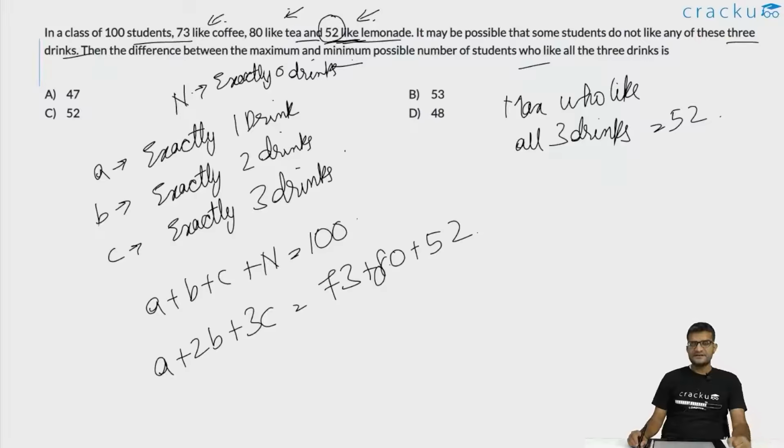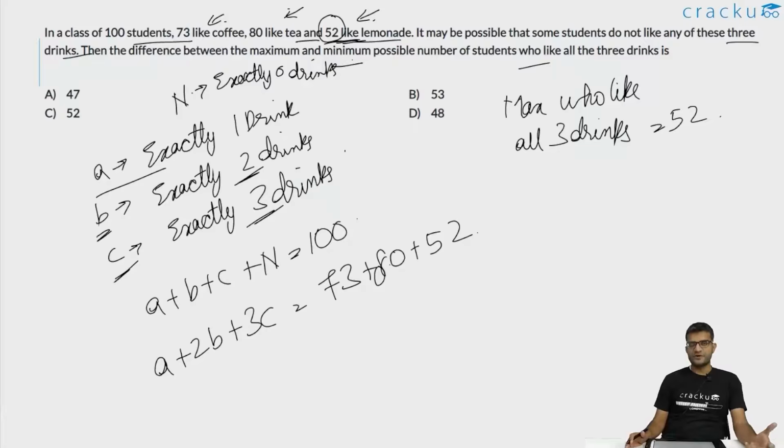This is the case because if you are calculating it from the number of drinks that are liked, that will be all the students who like exactly one drink, only one drink. The number of people who like two drinks, if you are looking at the number of drinks that are liked, will be 2 times that. And C people like all the 3 drinks. So the number of drinks that are liked will be 3C.